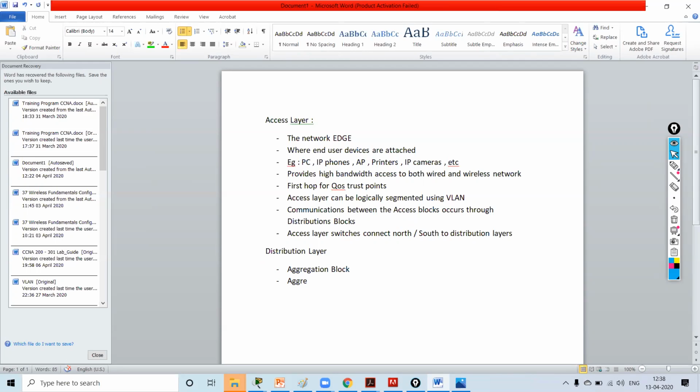Because it aggregates the access layer switches in building a campus network. Now, what is the use? It reduces the number of cable runs, it reduces the number of cables.